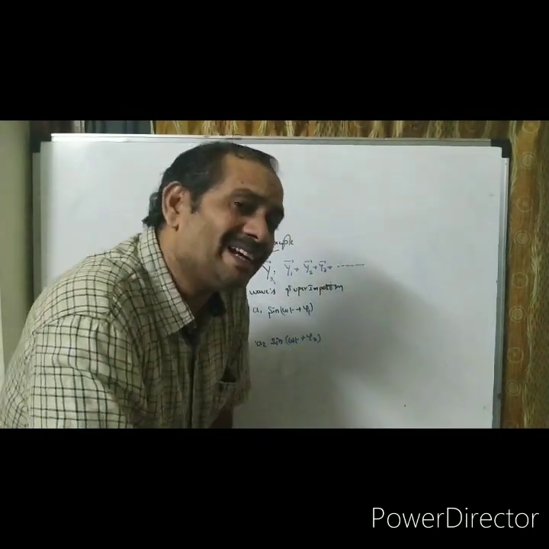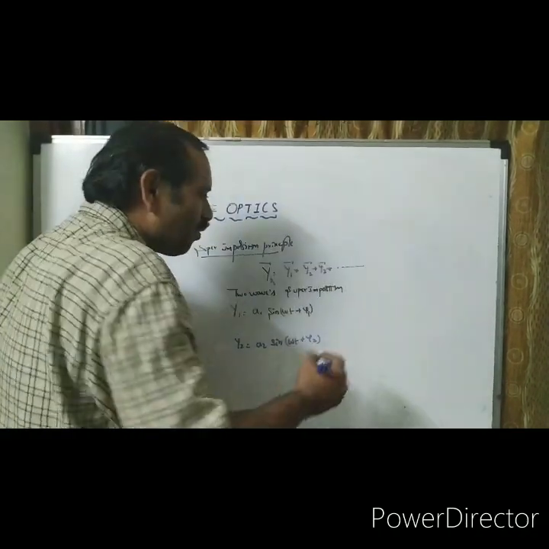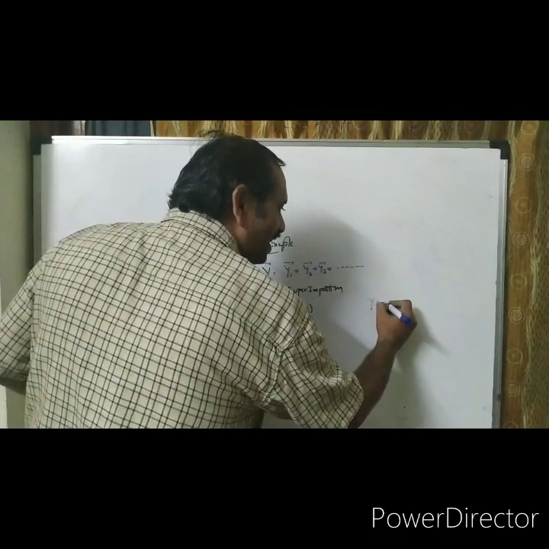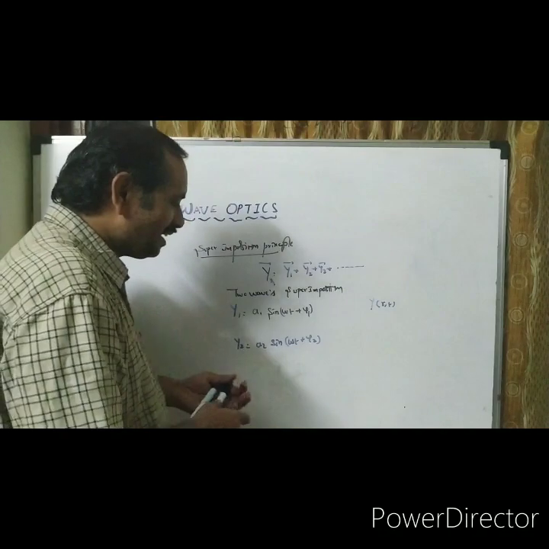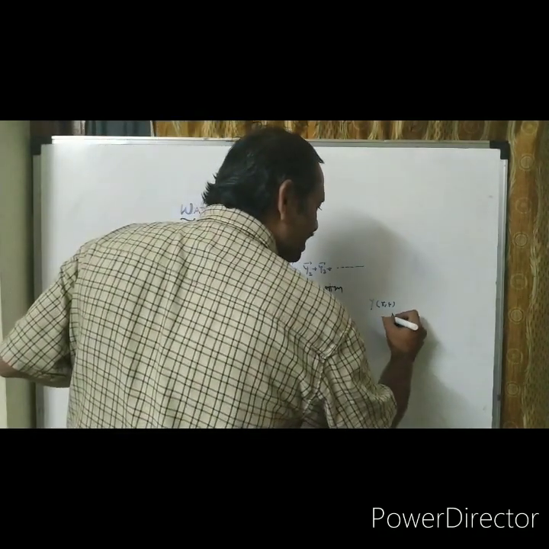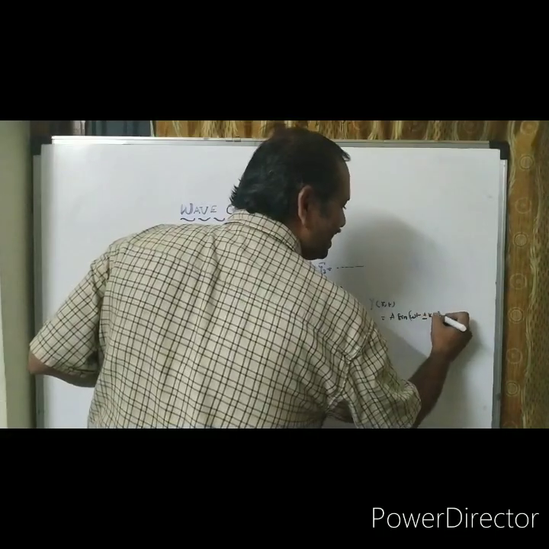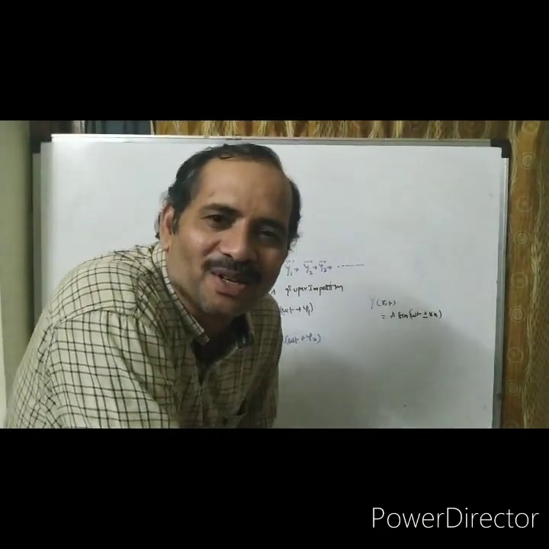Actually, a wave equation means y is a function of position and time, that is y equal to a sin(omega t minus kx), or plus or minus kx. Sir, in your equations, where is the x term?